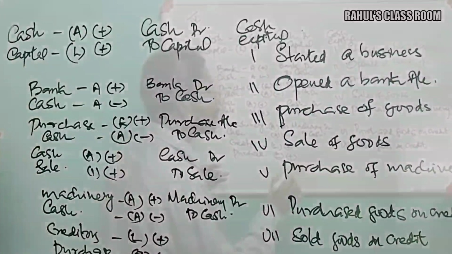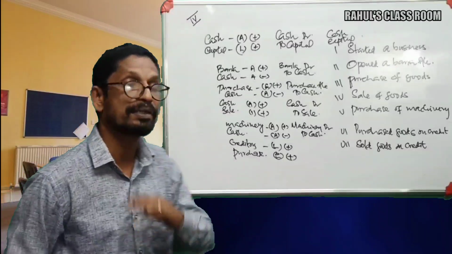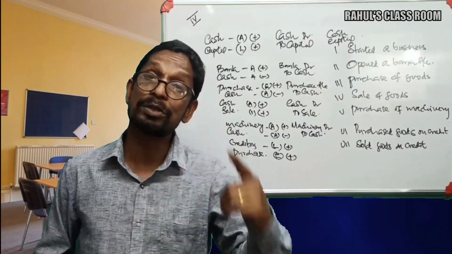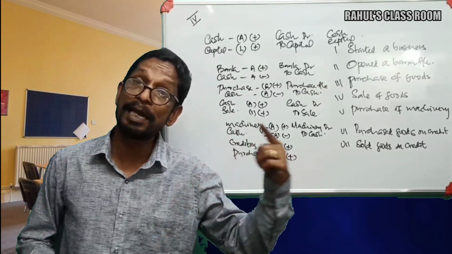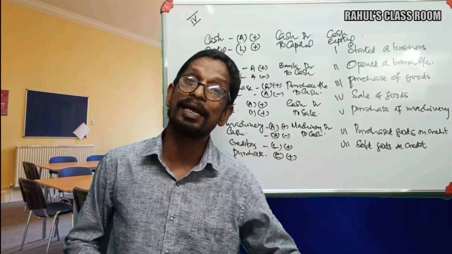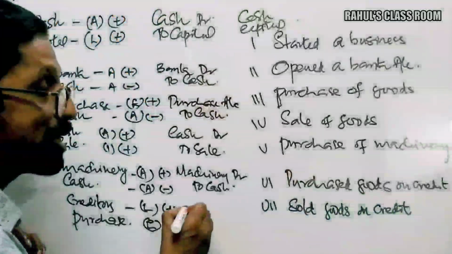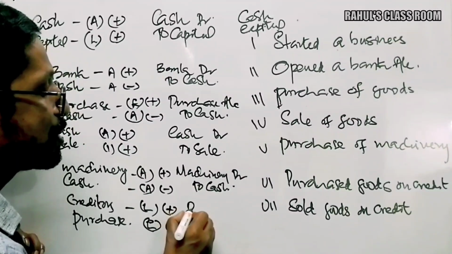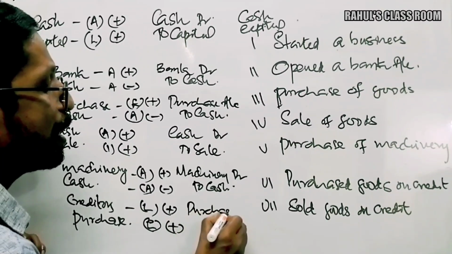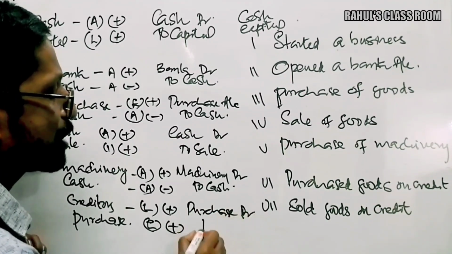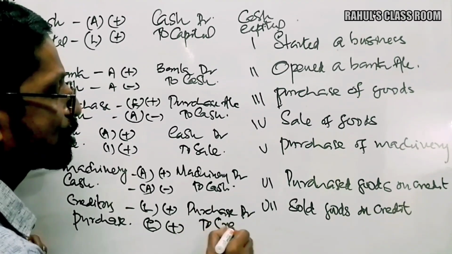So our total expenses are increasing. That means purchase is an expense that is increasing. That shows a debit nature. That means a debit nature item is increasing and a credit nature item is increasing. So purchase account is a debit nature item that is increasing. Therefore, it should be debited now. So purchase account debtor to creditors now.